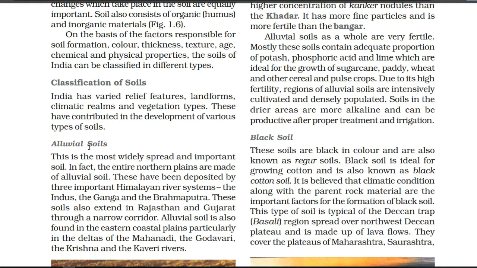First we have the alluvial soil, and alluvial soil, of course, is the fertile soil of India. We find this soil in the northern plains, and it is formed by the river systems of India, especially in the northern plains like the Indus, Ganga and Brahmaputra. We also find this soil in some areas of Rajasthan and Gujarat.